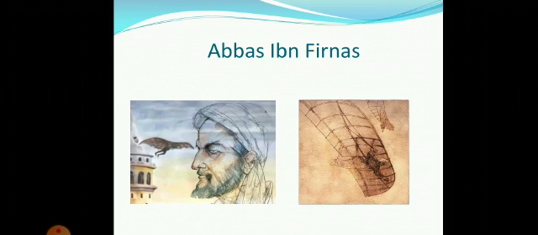My dear students, long ago scientists tried to find ways to fly like birds. They tried kites, wings made of feathers, and hot air balloons. In the 9th century in Spain, Abbas ibn Firnas made the first glider we know about. He went up into the air on his glider, but it did not fly very far and crashed to the ground. This is the picture of Abbas ibn Firnas, and this is his first glider that he made in the 9th century.